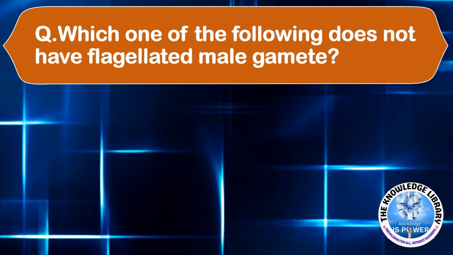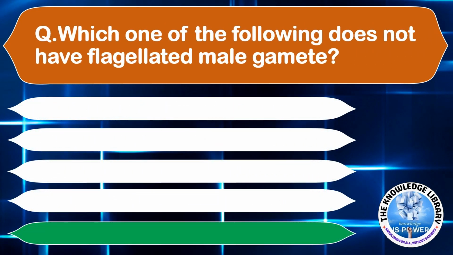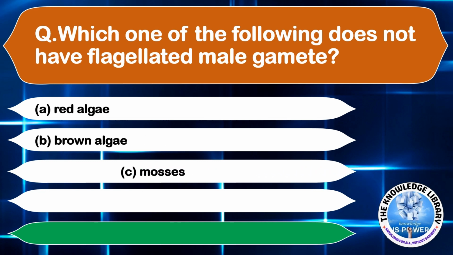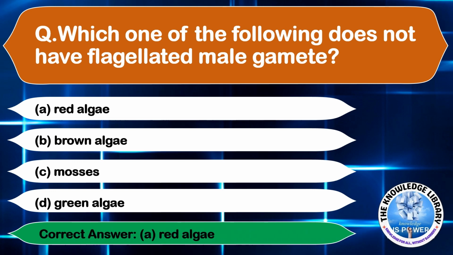Which one of the following does not have flagellated male gamete? Option A, red algae, option B, brown algae, option C, mosses, and option D, green algae. The correct answer is option A, red algae. Moving on to the next question.